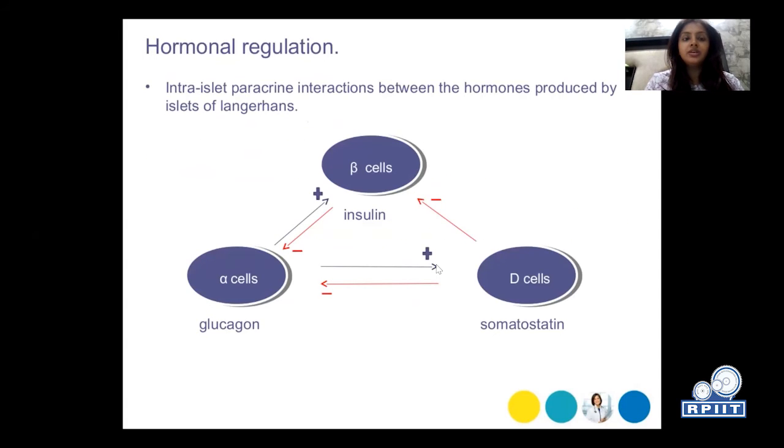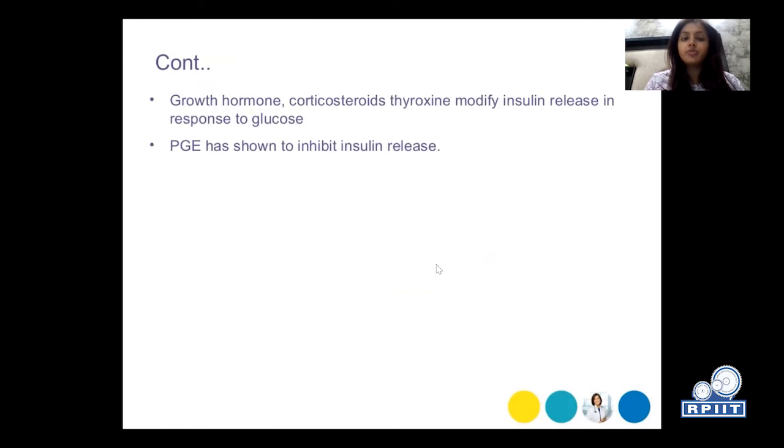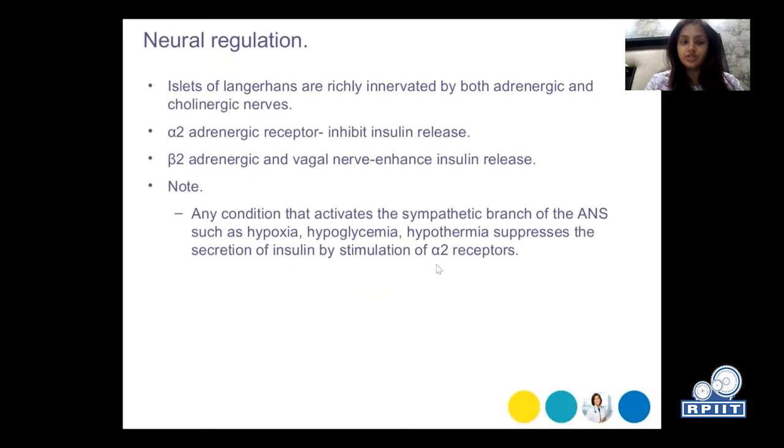Hormonal regulation: intra-islet pancreas interactions between the hormones produced by islets of Langerhans, between the alpha cells, beta cells, and the delta cells. Growth hormone, corticosteroids, thyroxine modify the insulin release in response to glucose. Prostaglandins have been shown to inhibit the insulin secretion.